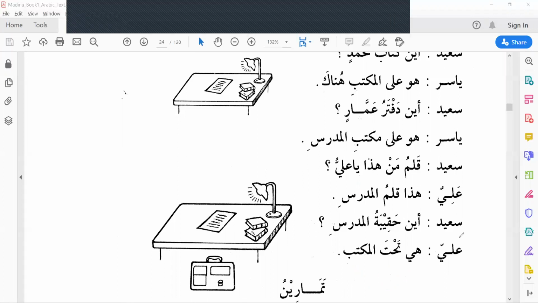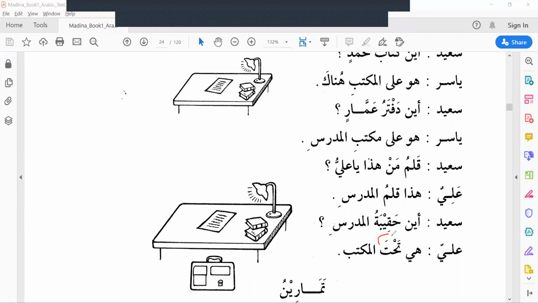Okay. So here, tahtal maktabi. The adverb mostly takes fatha. Commonly, adverb takes fatha. That's why here it goes fatha. I told you a noun takes dhamma as default. If it takes kasra or fatha, there should be a reason. Here tahta got fatha. Why?